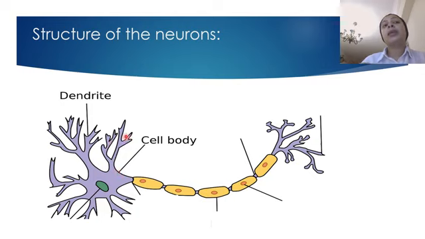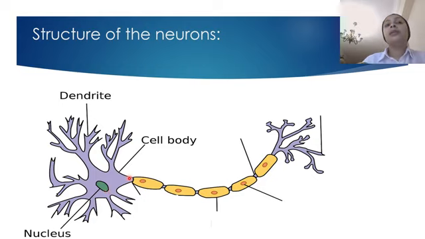These cytoplasmic or surface extensions are called dendrites, or dendrons in some textbooks. So we have the cell body and these branches are called dendrites. Inside the cell body we have the nucleus. So we have three structures for now.